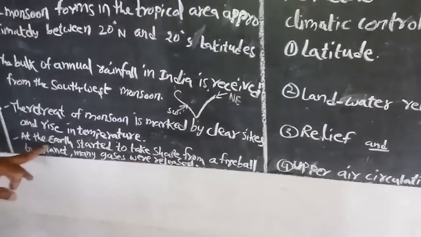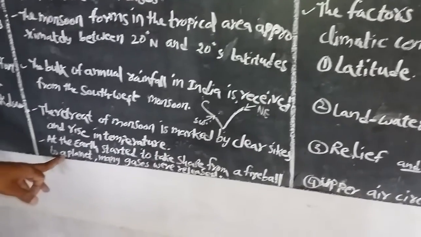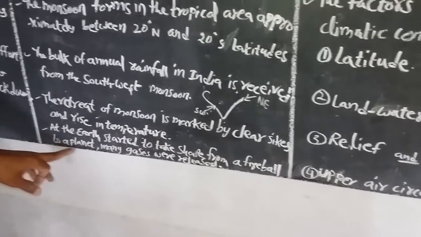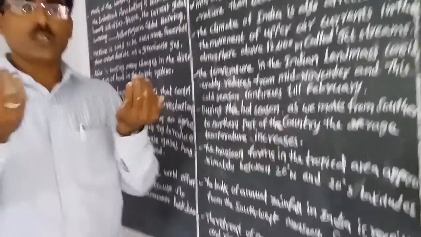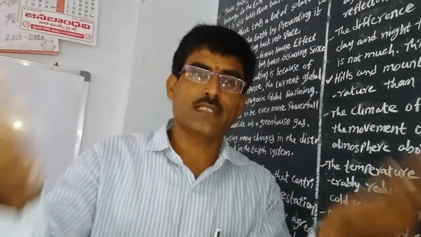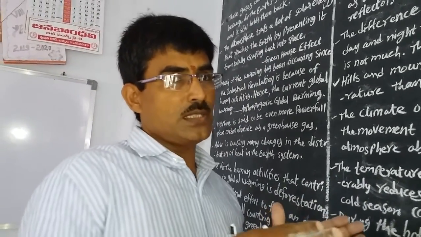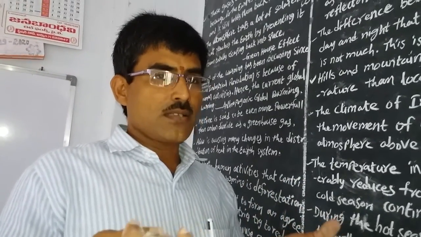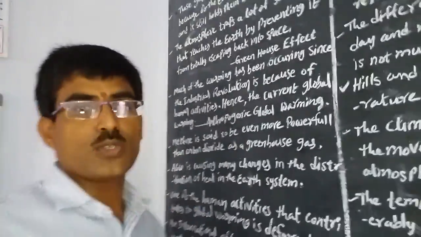The earth started to take the shape of a fireball, and many gases were released on the planet. Suppose you are breathing in oxygen and breathing out carbon dioxide. All animals do the same breathing. Quite the opposite, trees take in carbon dioxide and give out oxygen. That's why so many gases are released, and vehicles are also used there.